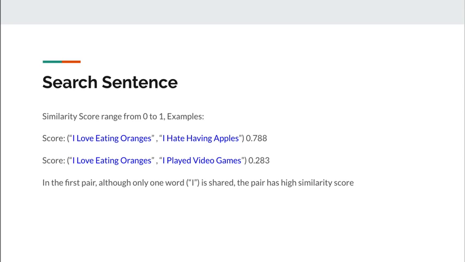We define sentence embedding as the average word embeddings in a sentence. We give a score to each sentence as cosine similarity between the sentence embedding of the question and the sentence. To reduce noise, we also remove all stop words and then lemmatize each word before calculating sentence embeddings. For example, "I love eating oranges" and "I hate having apple" has high similarity score, and "I love eating oranges" and "I play video games" has low similarity score, despite the fact that they both share only one word in common.